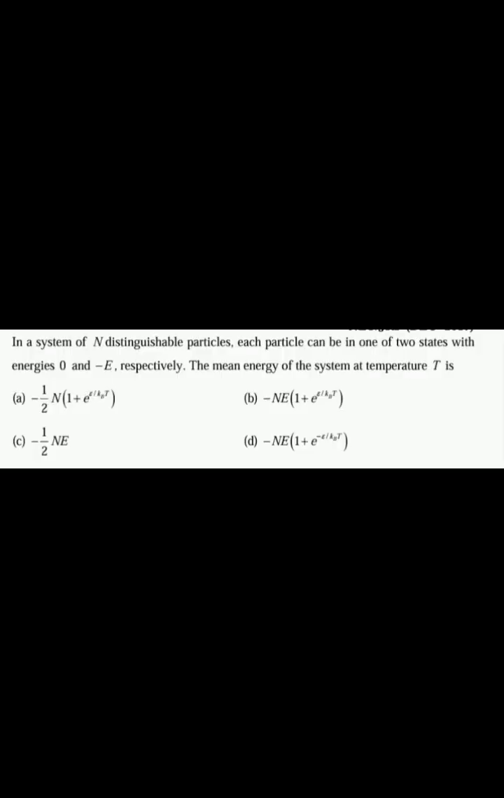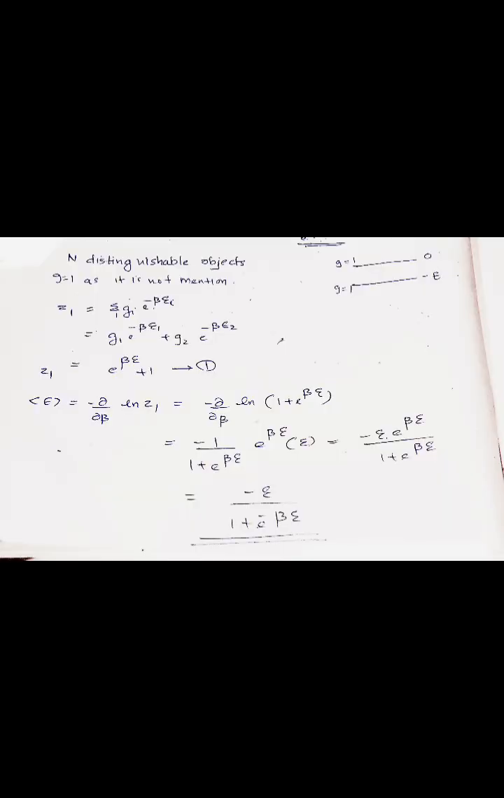Next question is, in a system of N distinguishable particles, each particle can be in one of two states with energy 0 and −E respectively. The mean energy of the system at temperature T is dash. Here the energies are given as 0 and −E. So there are N distinguishable objects. Here g is taken as 1. So Z1 = summation over g_i e^(−βE_i). This is equal to g1 e^(−βE1) + g2 e^(−βE2). That is, Z1 = e^(βE) + 1. This is equation number 1.